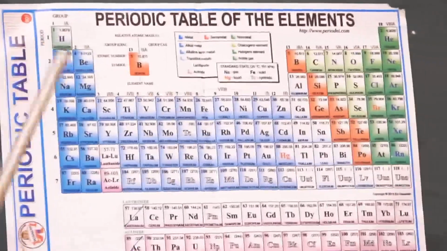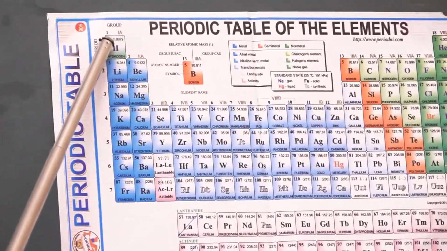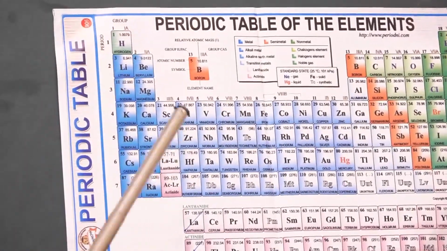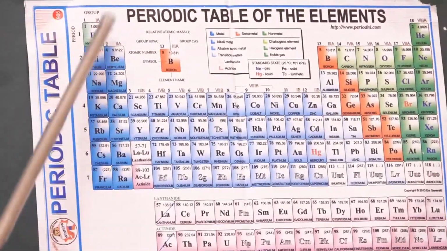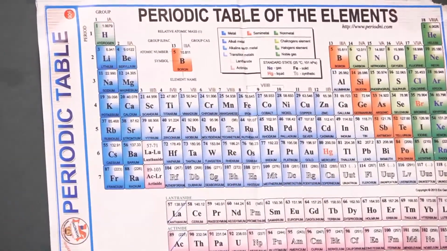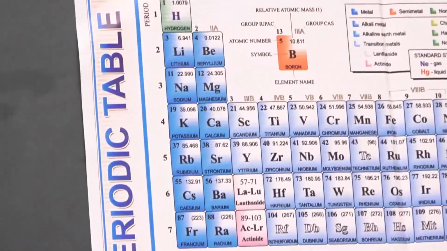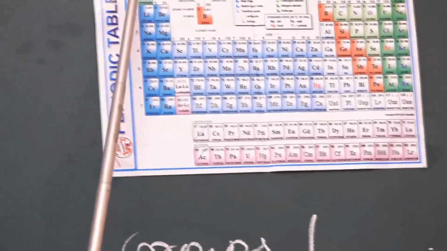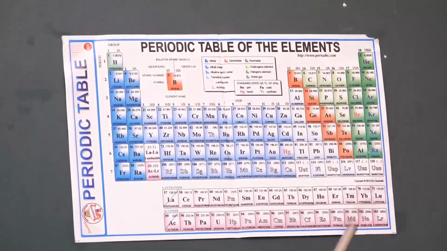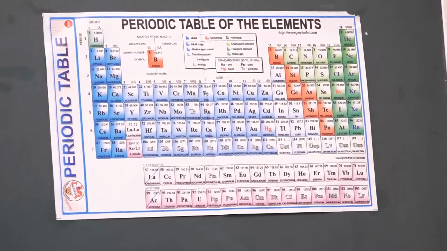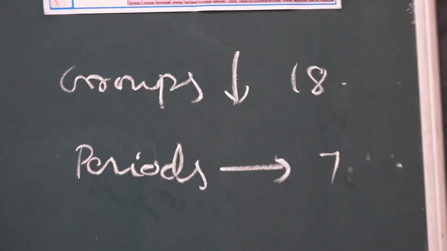Look at the table. There are horizontal rows and vertical columns. The vertical columns are called groups, and the horizontal rows are called periods. Here these are the periods, totally 7 periods and 18 groups. So that's why this is called the long form of the periodic table. Total groups are 18 and periods are 7.